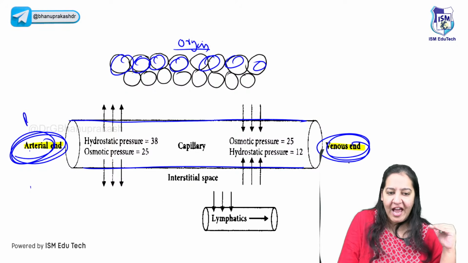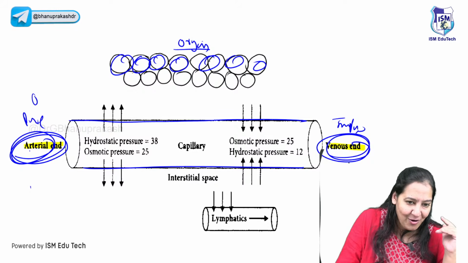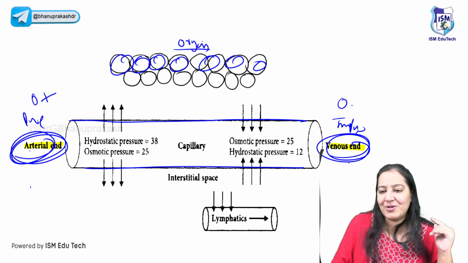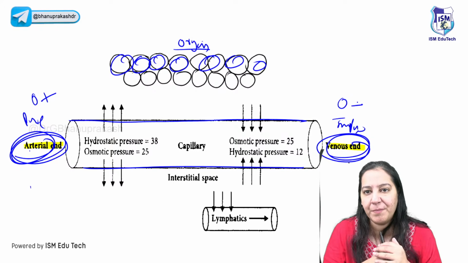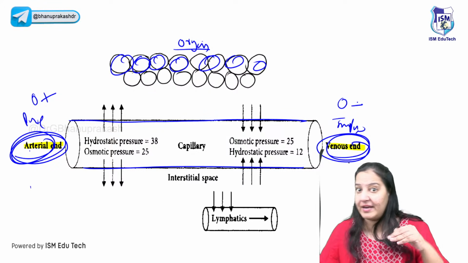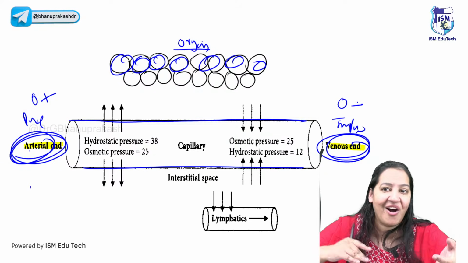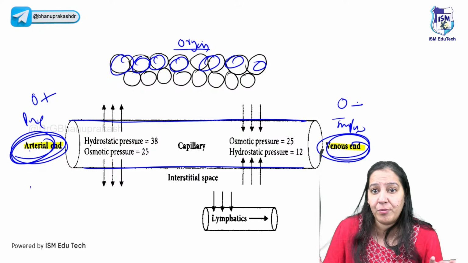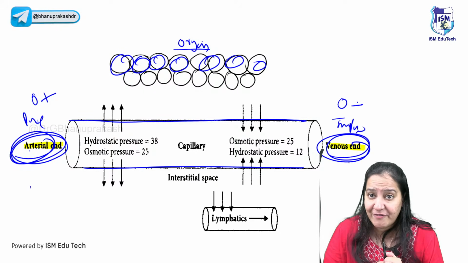Now in the artery we have pure blood. In the vein we have impure blood. Pure means it contains oxygen. Impure means oxygen is absent. You got my point? So have you ever thought how pure blood converts into impure? While traveling through a capillary. This side we have the artery, this side we have the vein. One has pure, one has impure. दोनों को connect करती है capillary. The capillary is connecting the artery to the vein. So how does the pure blood convert into impure while passing through a capillary? Why does it happen? Have you ever thought about it?